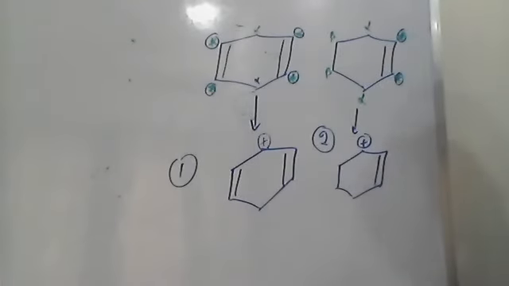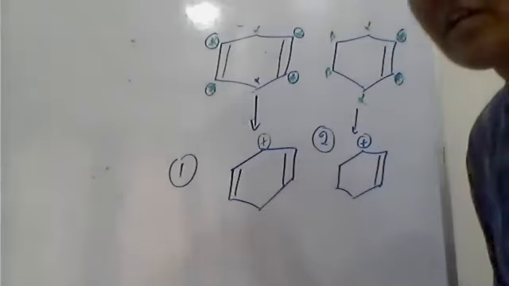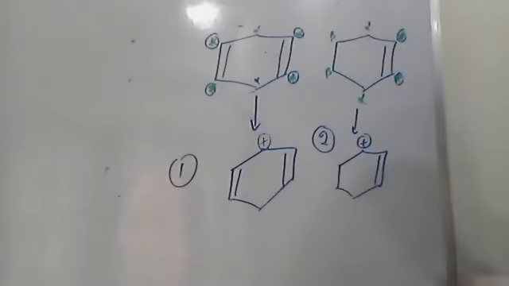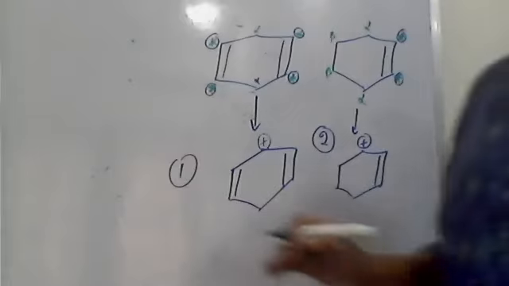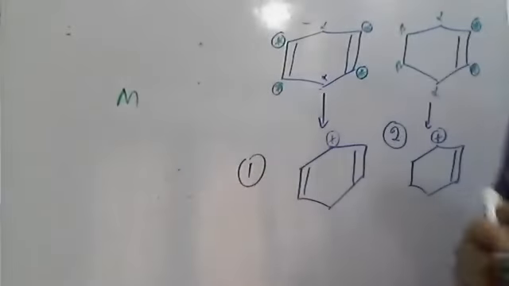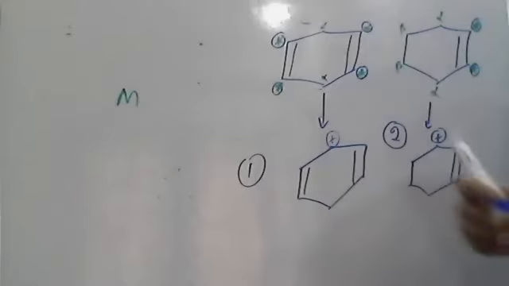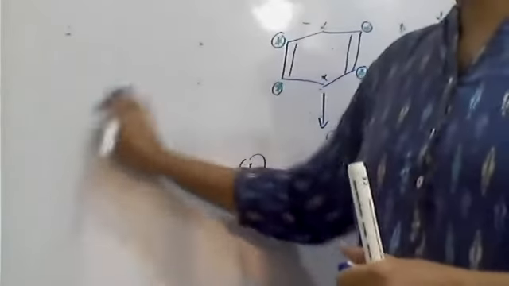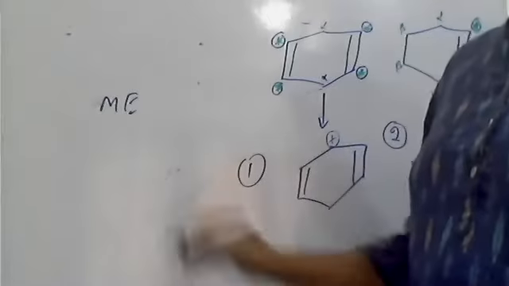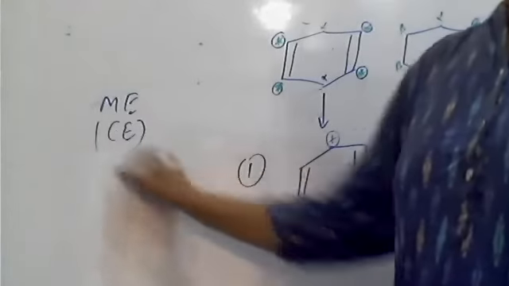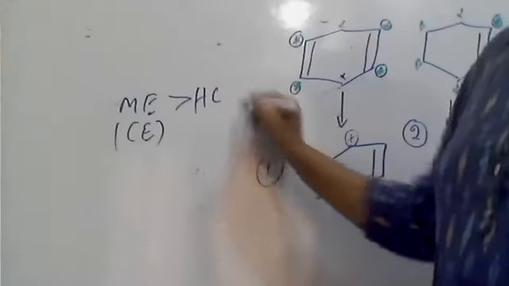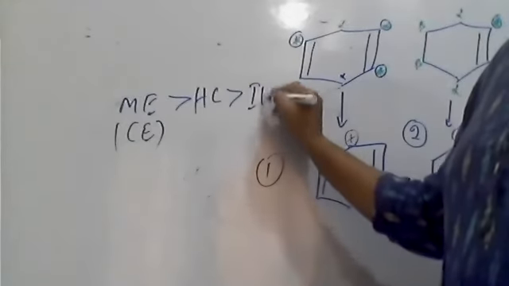Okay, but for me the first one is looking more stable. First one looks very stable to me. Why? See here, simple, remember always the mesomeric effect. The mesomeric effect means conjugation effect. Always the mesomeric effect or conjugation effect always dominates over hyperconjugation, and hyperconjugation over the inductive